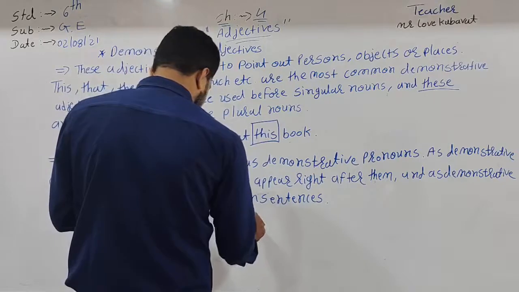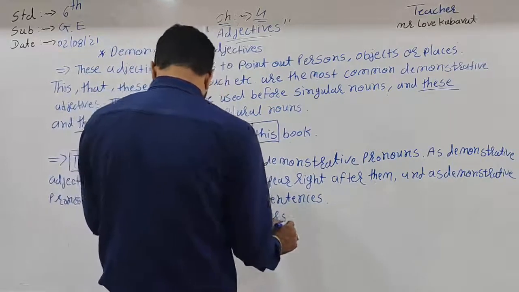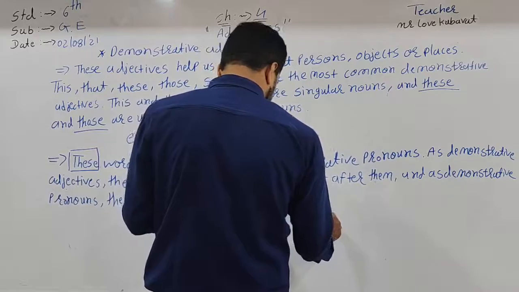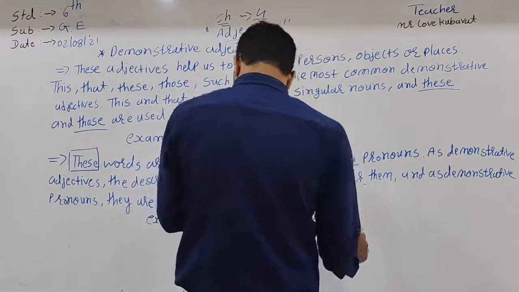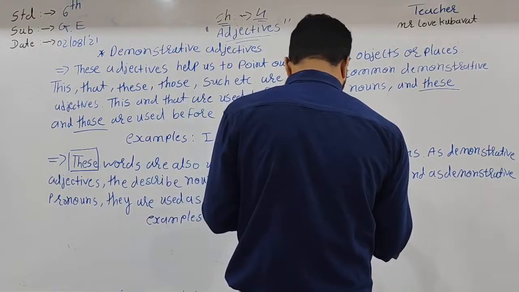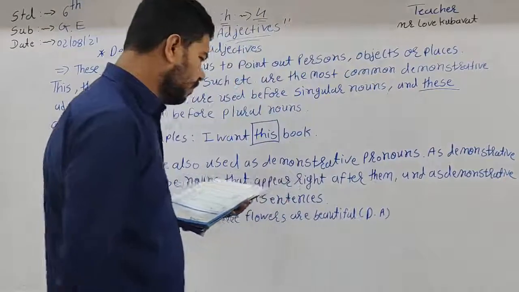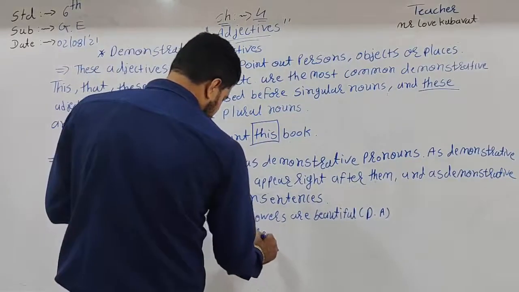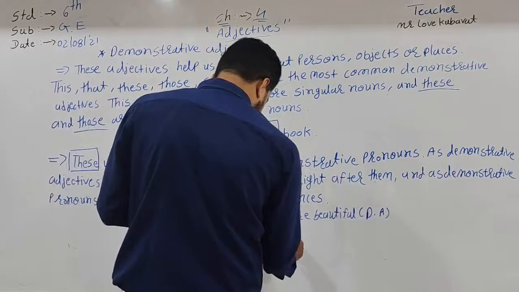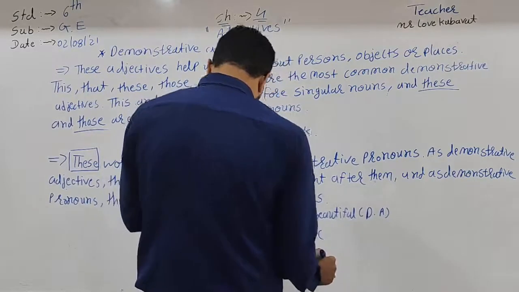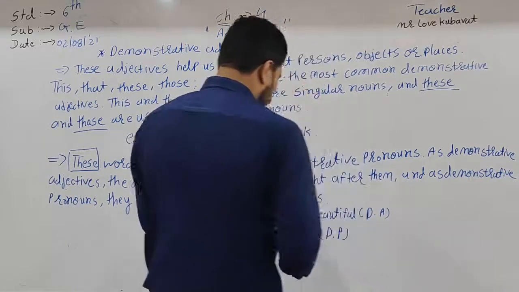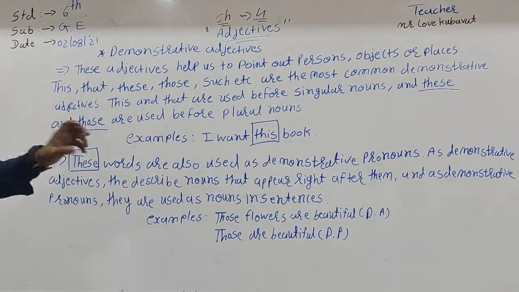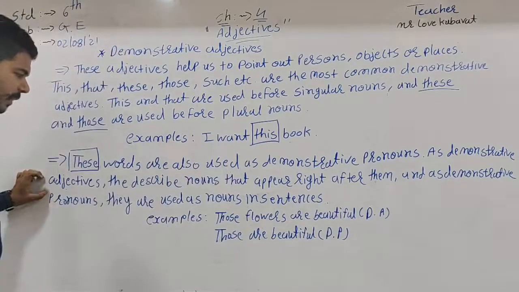Here, those flowers is a demonstrative adjective, and those are beautiful, here this is a demonstrative pronoun. Here is the difference between these words, which are used as demonstrative pronouns and as demonstrative adjectives.